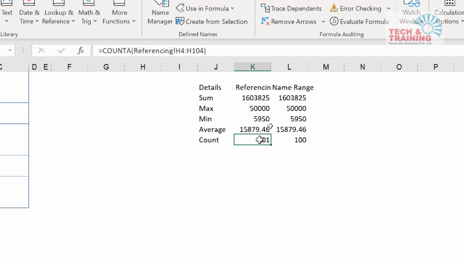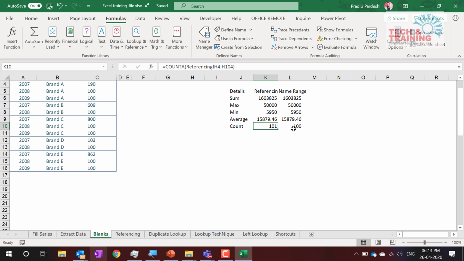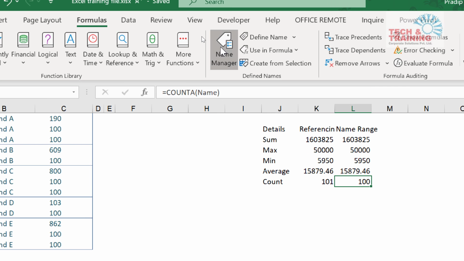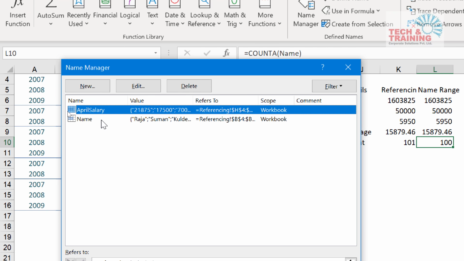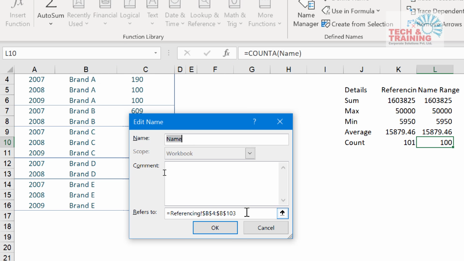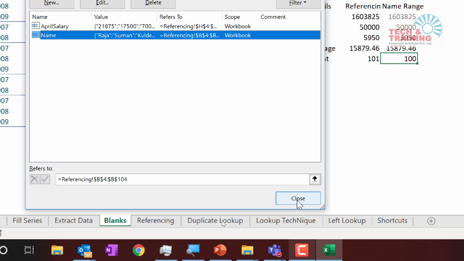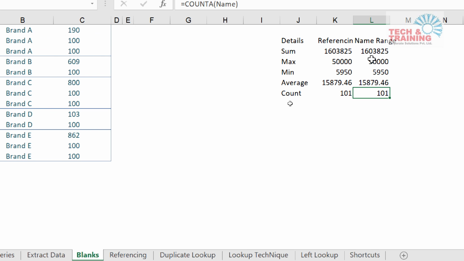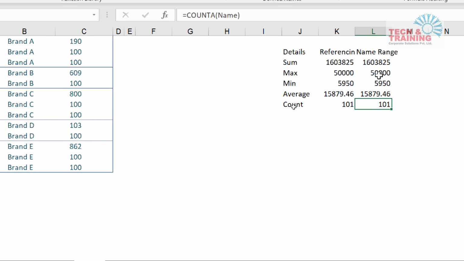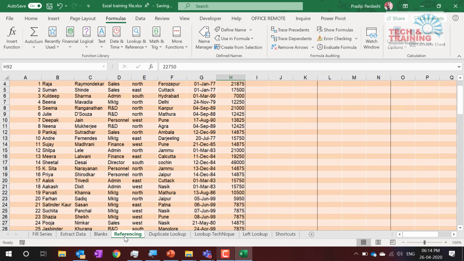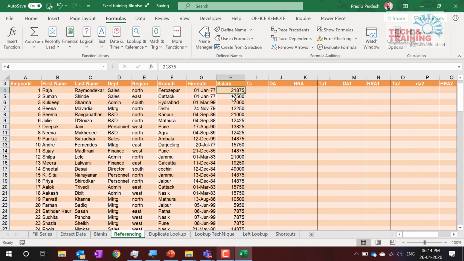Why has this not got added? Let me see. Count a name. Okay, name we have not modified. So every name has to be modified. So I have to go here again. This is name and this is going to be 104. Now see, salary we have modified, but name, this column was in a different name. So understand, friends, what we did was we clicked here and we selected this entire range.